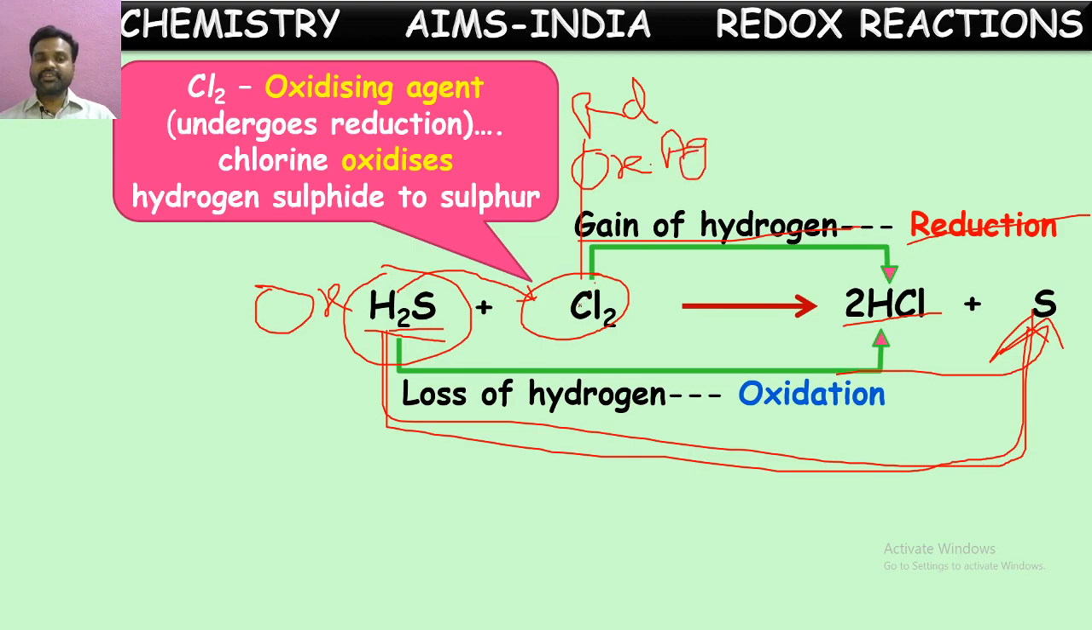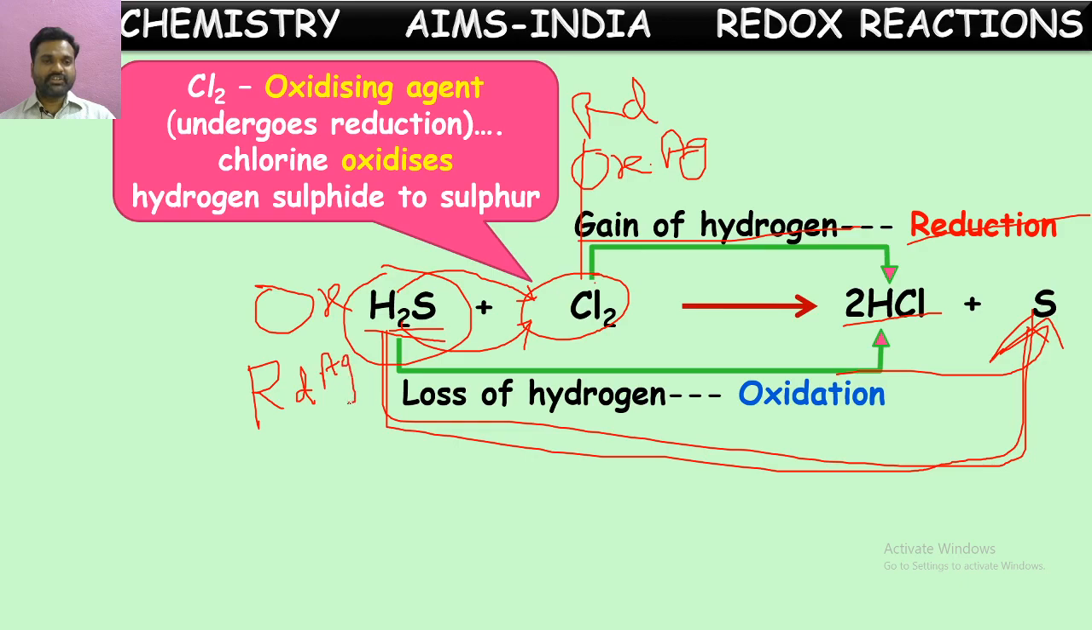Chlorine is oxidizing agent. If we see here hydrogen sulfide, it is giving this hydrogen to chlorine. It is giving its hydrogen to chlorine and helping for the reduction of chlorine. So hydrogen sulfide helping for the reduction. Reduction helper, which is also called reducing agent. So hydrogen sulfide is now reducing agent.